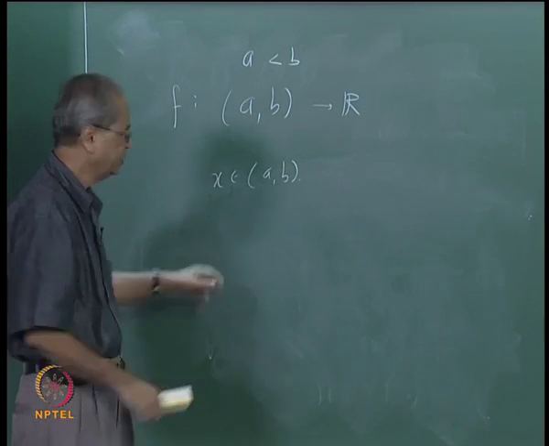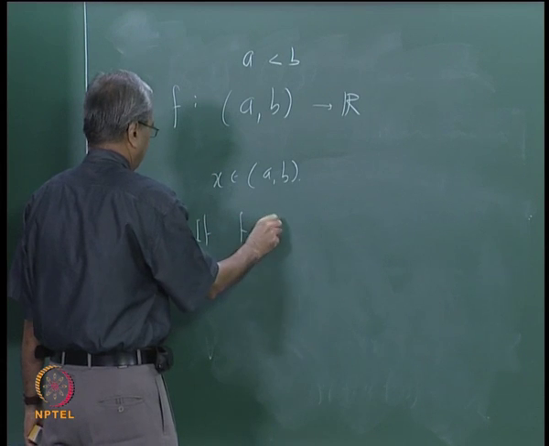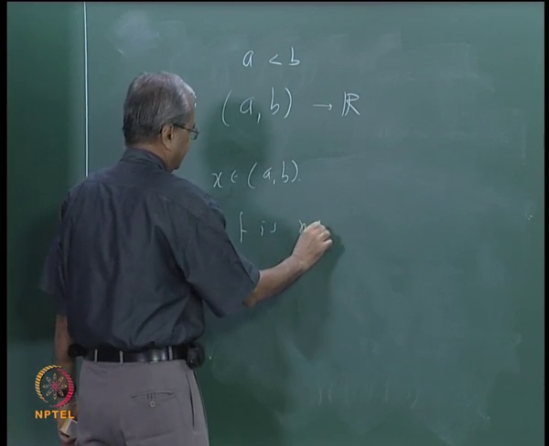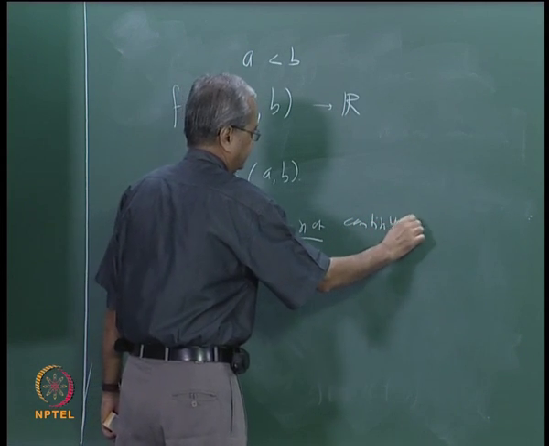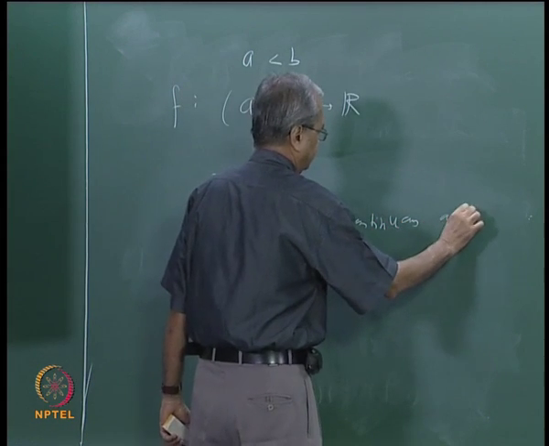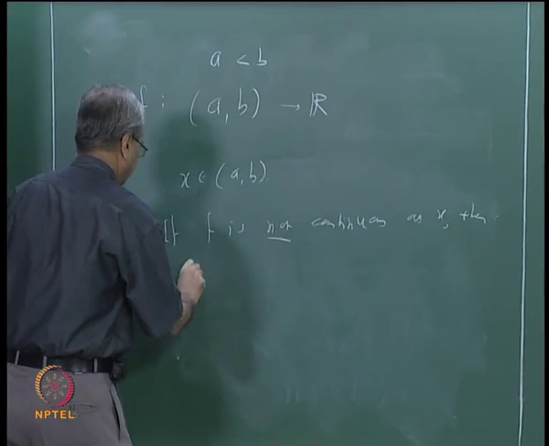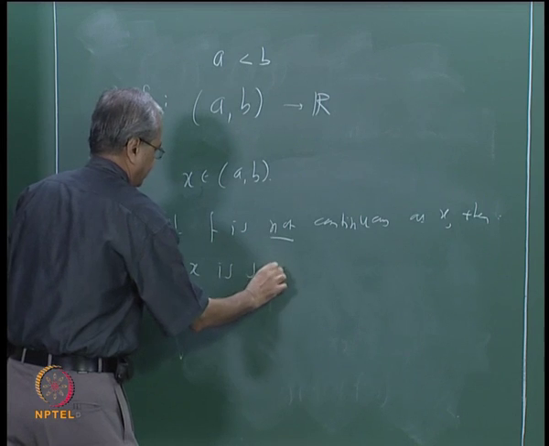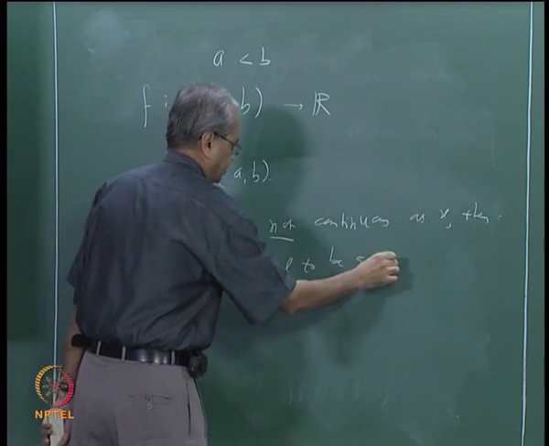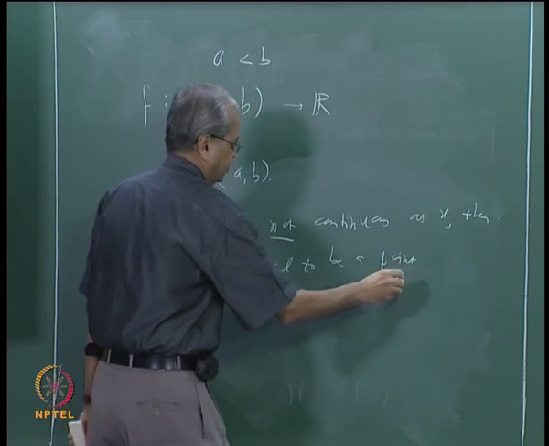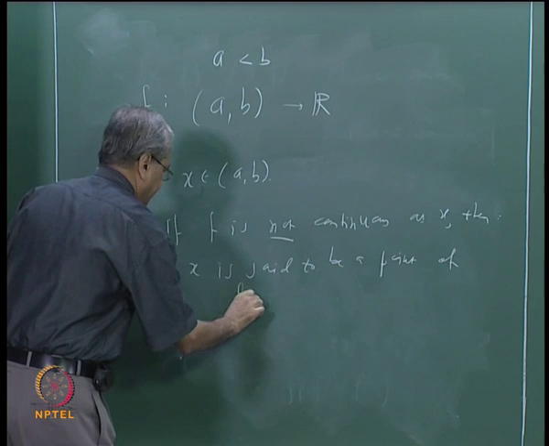So we will say that if f is not continuous at x, then x is said to be a point of discontinuity of f.